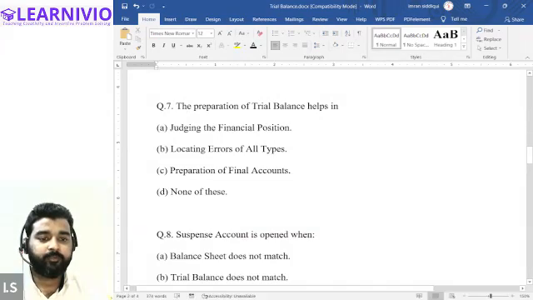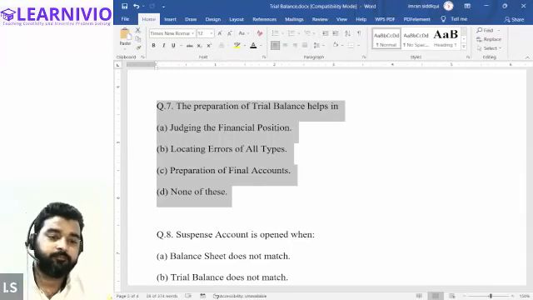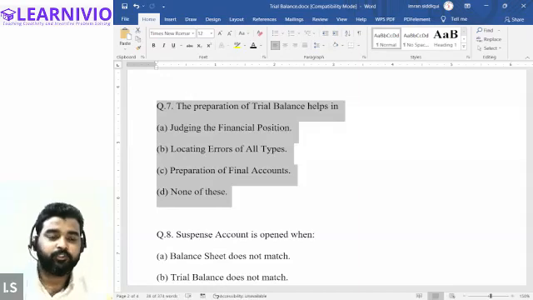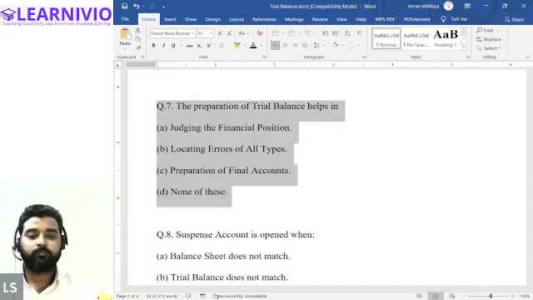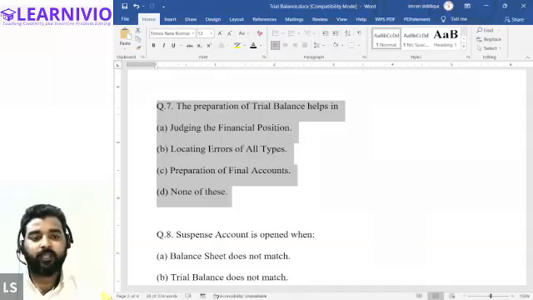Okay, now the preparation of trial balance helps in? Halima? Option A, judging the financial position. On the basis of trial balance, you will be able to understand the financial position of the entity. No. Samiksha? The preparation of final accounts. Correct. On the basis of the trial balance, we are able to prepare the final accounts.